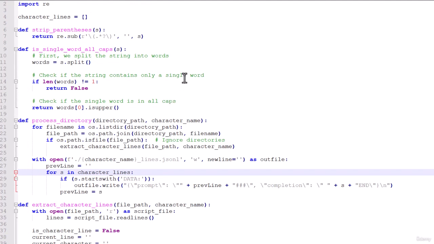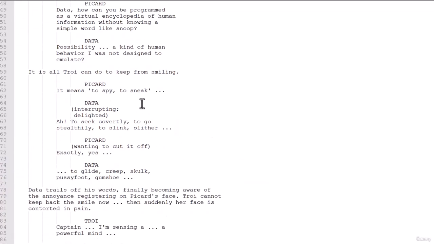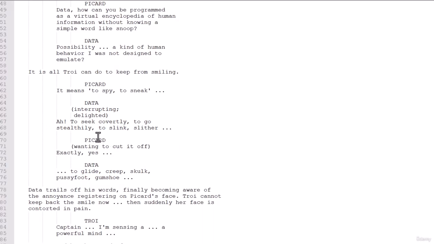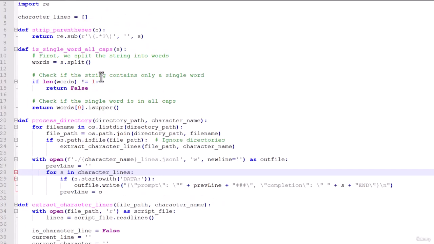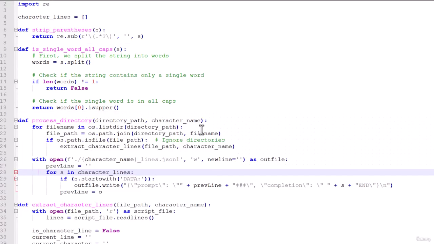To be honest, I used ChatGPT to write some of this. So I had to strip out anything that was in parentheses, because there's a lot of stuff in scripts like interrupting, delighted, sort of direction of how to act there. And I don't want to capture that. I just want to capture what they actually said. And also there's a function that checks if we're encountering a line that's a single word that's all caps. That probably indicates that a character is about to say something, because all of the character names happen to be one word. Just kind of exploiting that knowledge there.